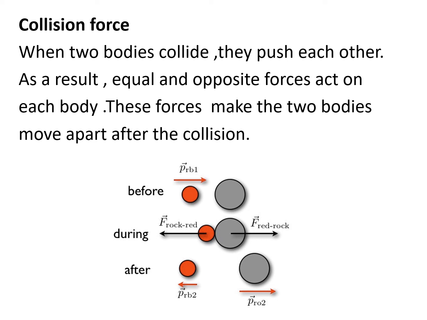As you can see in the figure, before collision there are two bodies which are away from each other. One is the red one and another one is grey in color. During collision, both the bodies come closer to each other. The grey body applies a force on the red one, and the red body applies an equal and opposite force on the grey one. After collision, because of these forces which they are applying on one another, they separate, they move apart. This is called collision force.